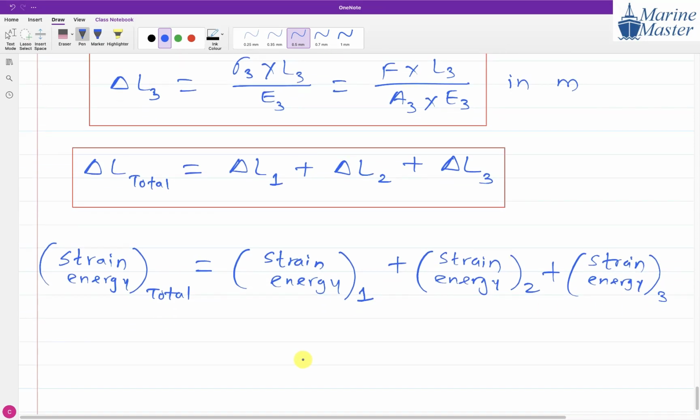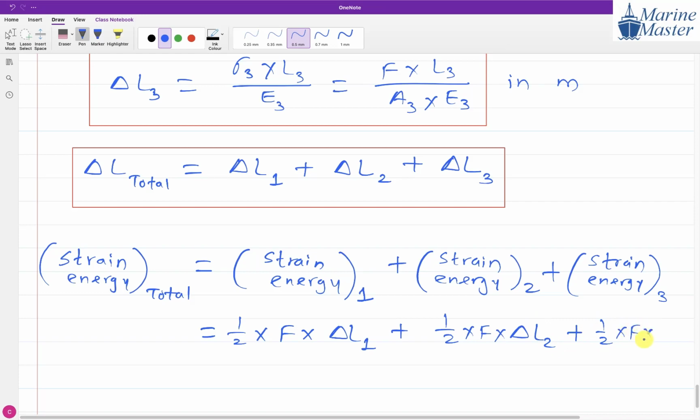So the strain energy of part 1 will be equal to what? For a static load, we have seen the relation of strain energy is half into F into delta L, so delta L1 for part 1. Strain energy of part 2 is half F into delta L2, plus half F into delta L3 for part 3.